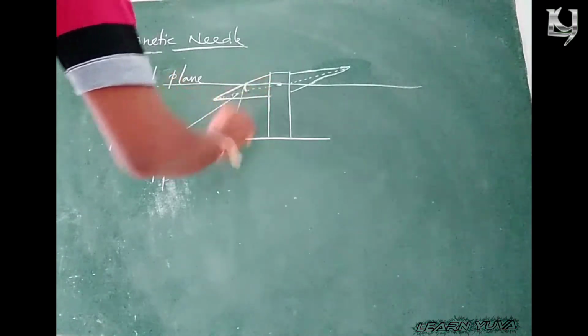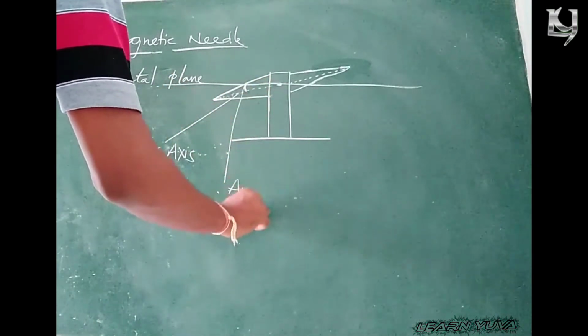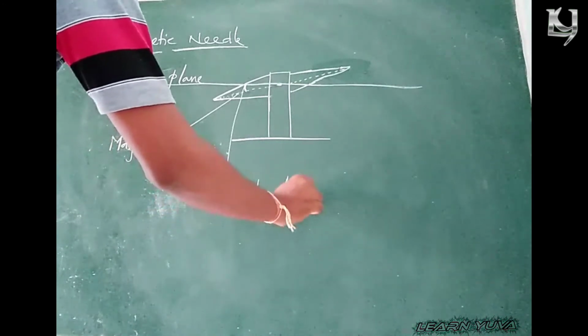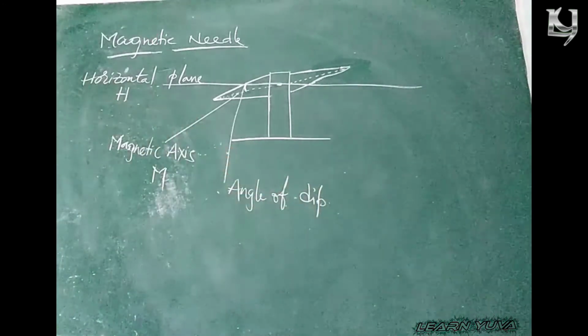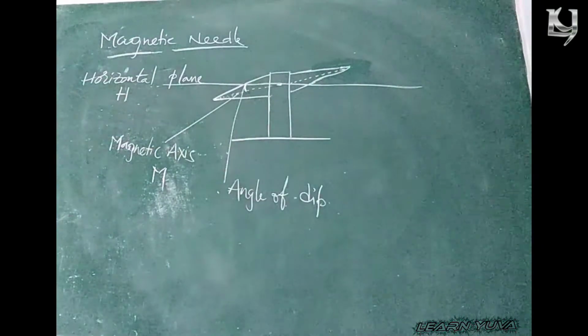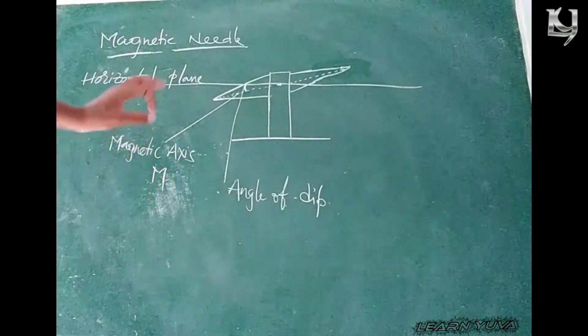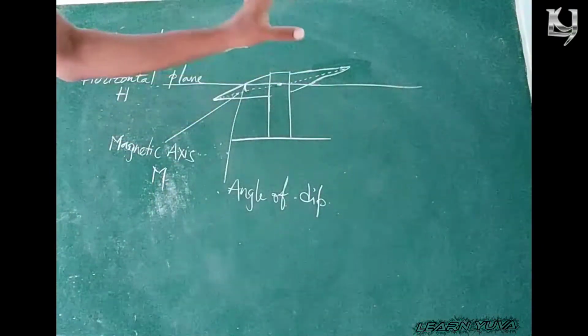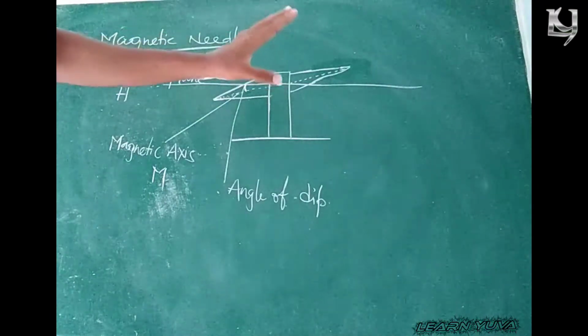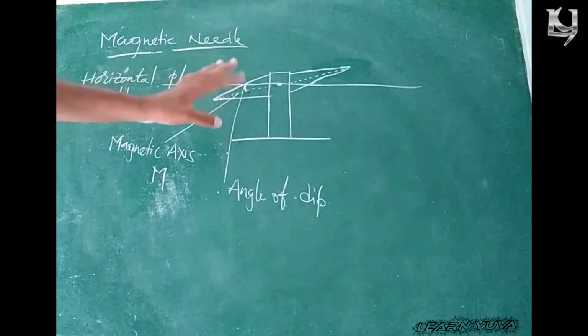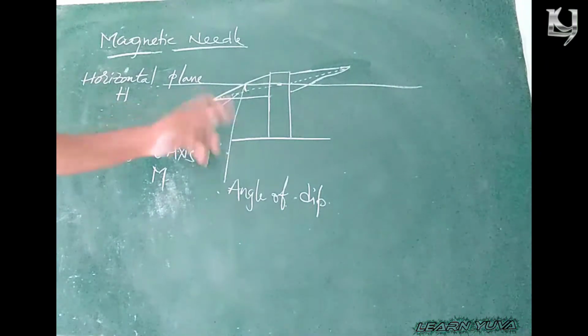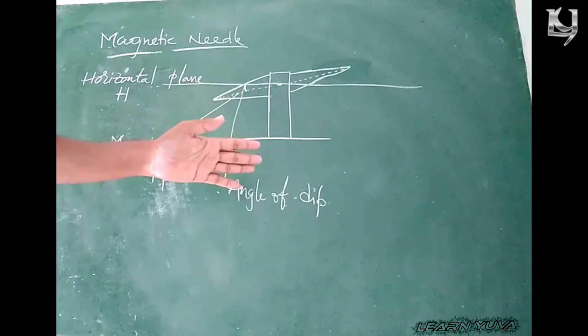Angle of dip is the angle between the horizontal plane and the magnetic axis at a particular place, so it may vary from place to place.